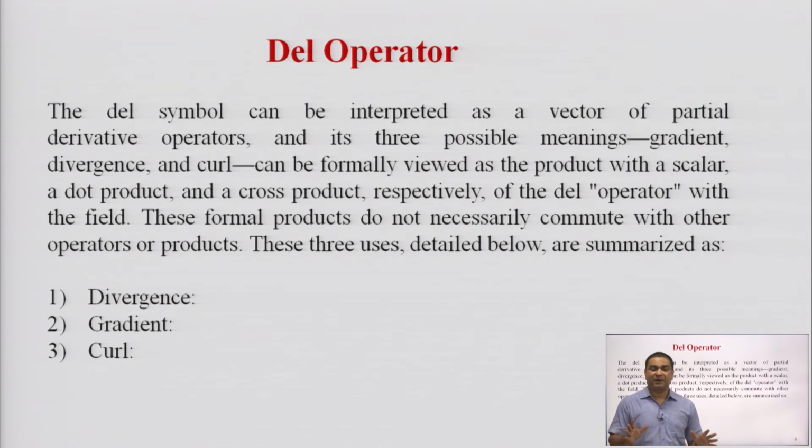And the last one, curl operation, means del cross that vector quantity, and obviously it is a vector. So the physical significance and interpretation of all these three applications of the del operator is different. When we discuss these implementations in electromagnetic field theory, they provide multiple versatile solutions of different complicated problems.